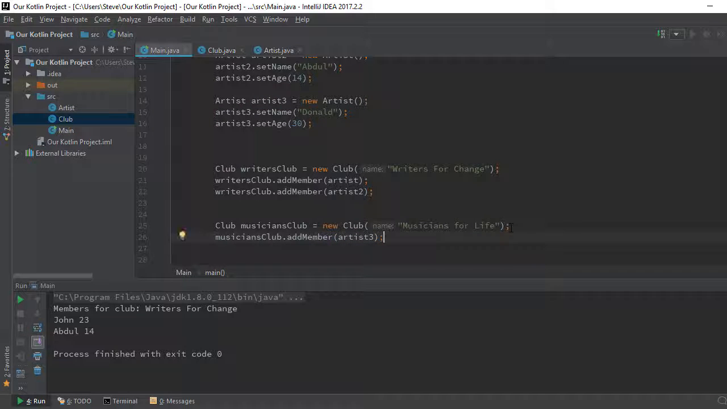So we now have two clubs, one for writers and the other for musicians. Okay, why am I going this very slow? I want you to understand this from the start to the finish. That's why I'm going very, very slow.